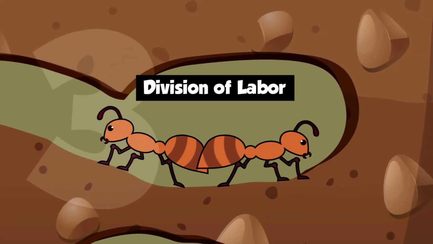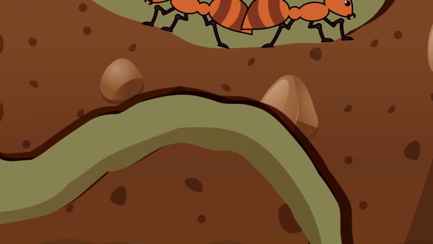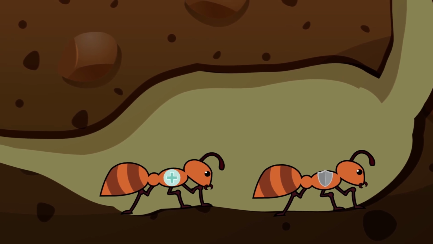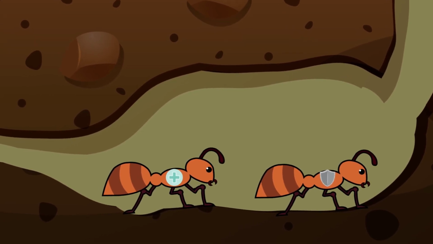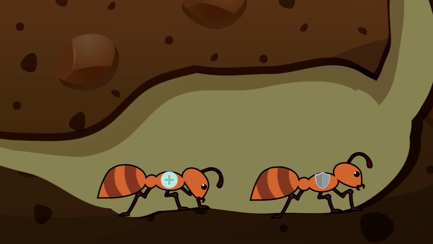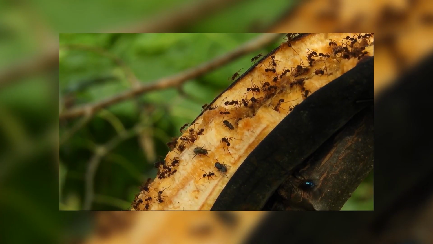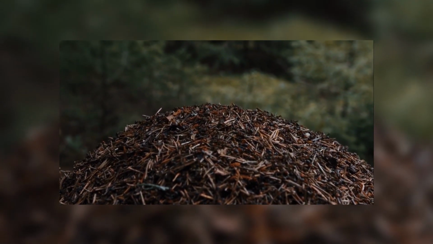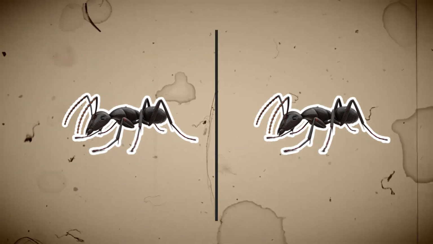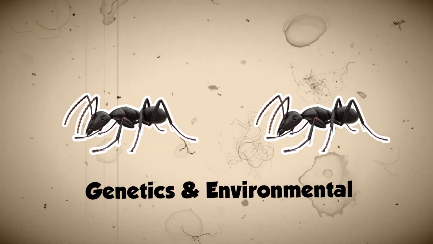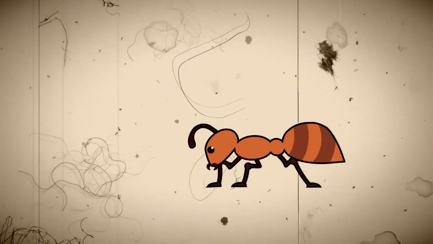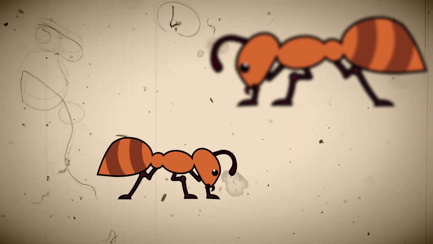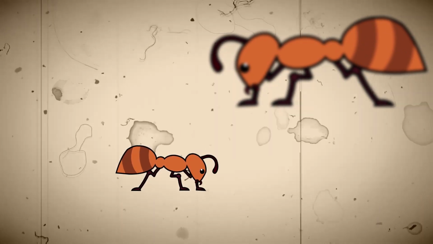Division of labor. Another key for ant society to function efficiently is their division of labor. Ants have specialized roles within the colony, allowing each individual ant to perform specific tasks that are best suited to their abilities. Some ants are responsible for foraging and gathering food, while others care for the young, maintain the nest, and defend the colony. The division of labor in ants is determined by a combination of genetics and environmental factors. For example, ant larvae that are fed more food tend to develop into larger, stronger workers, while those that receive less food may become smaller and more suited to caretaking tasks,